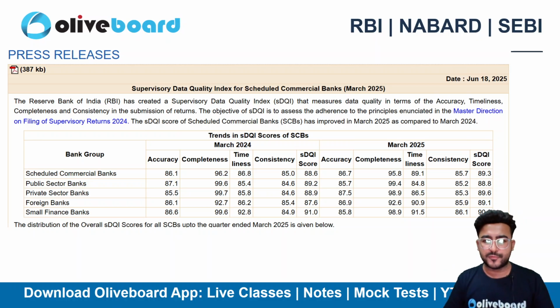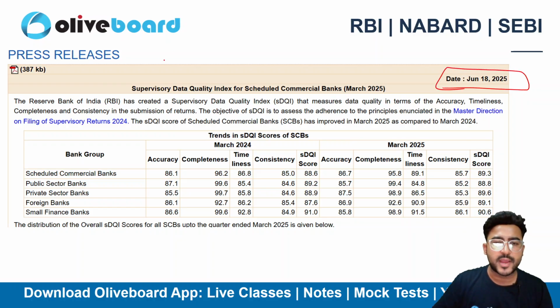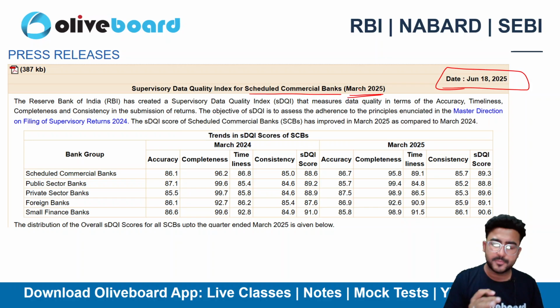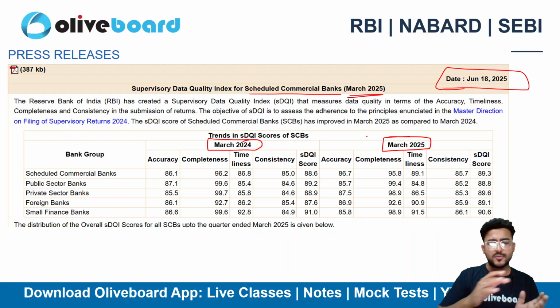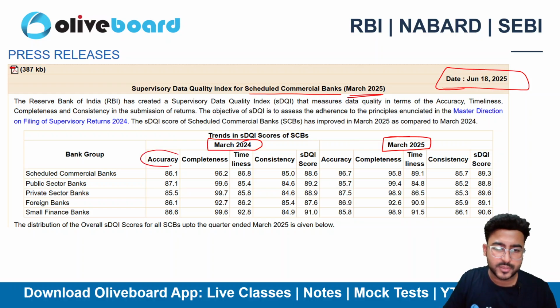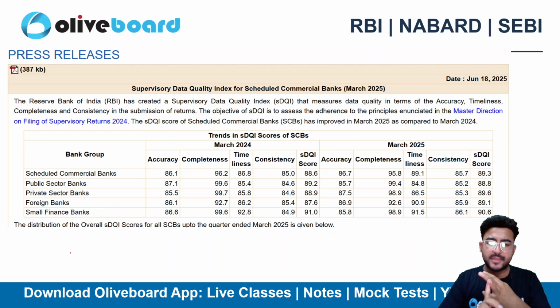Here is the data in front of you, released on 18th of June 2025. Supervisory Data Quality Index for scheduled commercial banks. This data relates to March 2025. Very important for your examination. Here you can see the data of March 2024, and on the right hand side is the data of March 2025, so we can do the year-on-year analysis. And as I told you, 4 criteria are there: accuracy, completeness, timeliness, and consistency, whether the data is accurate, complete, submitted on a timely basis, and consistent, right? These are the 4 criteria.